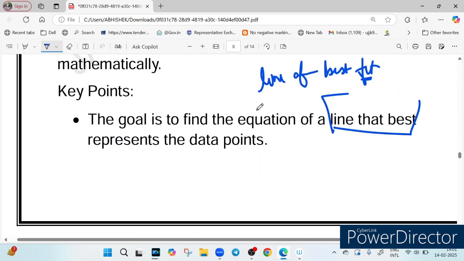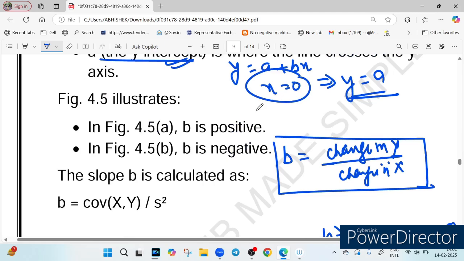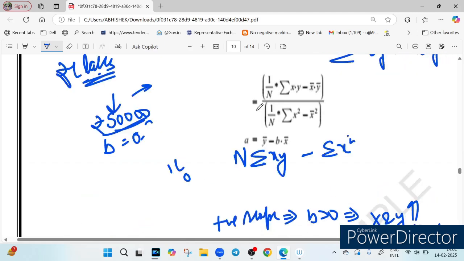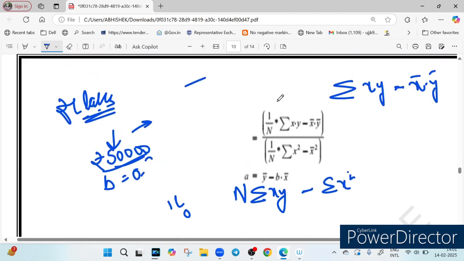And now if you go to the regression equation, this is the formula we are talking about. So this is 1 upon n multiplied by summation xy minus x bar into y bar, upon 1 upon n into summation of x square minus x bar square. So just replace y by x and you will get this denominator, right?